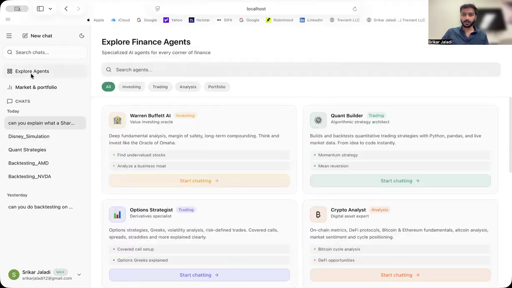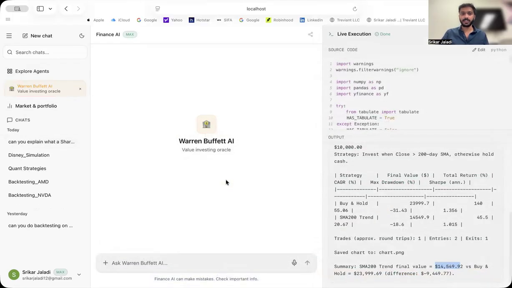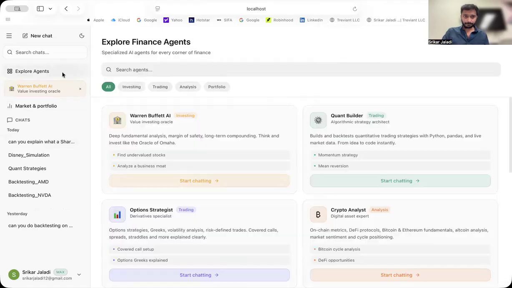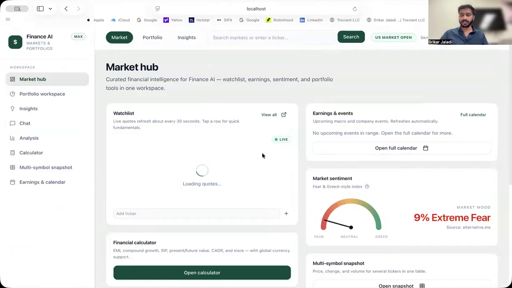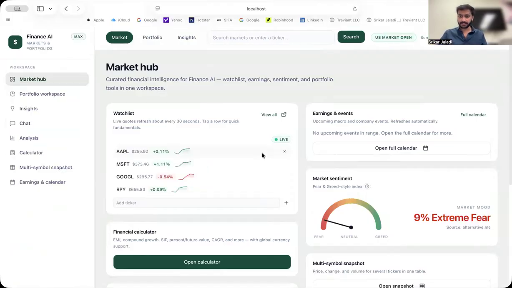We also have different types of agents in this, like the Warren Buffett agent, quant builder, option strategist, crypto analyst, and all these other things. It will act like them. These are all predefined agentic AIs. We also have a section called markets and portfolio where you can see the market sentiment. Right now war is going on and you can see the markets are falling, so we have predicted an extreme fear of 9%.